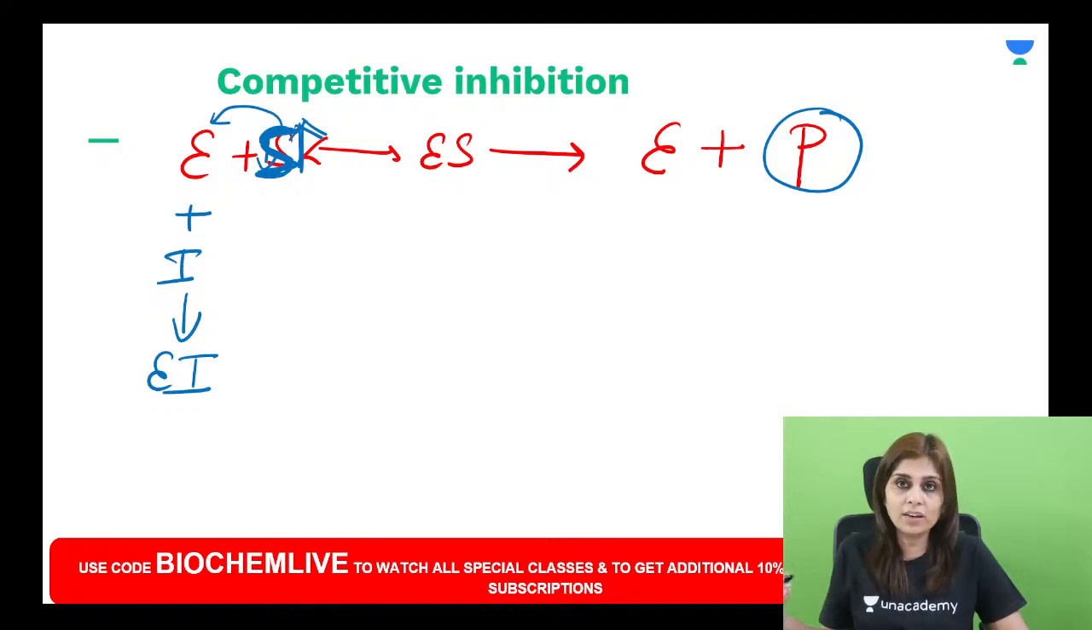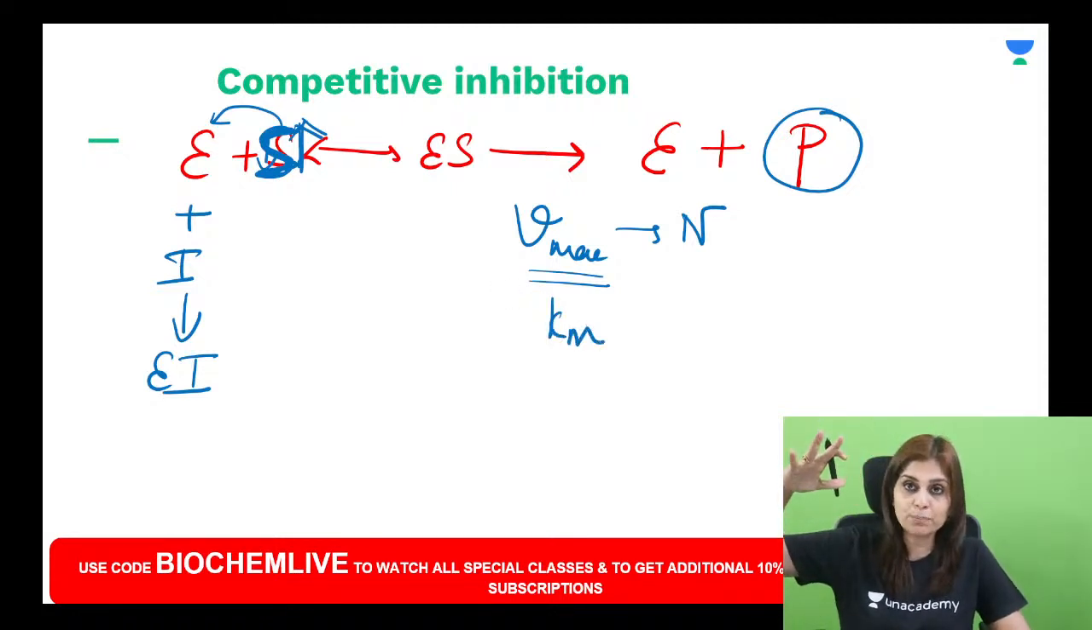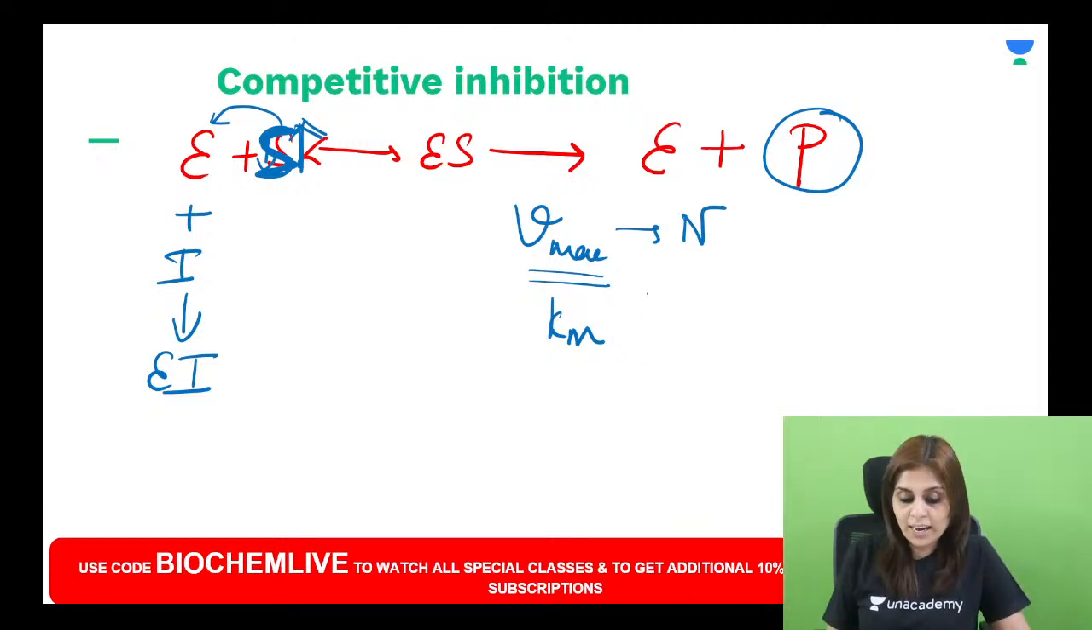If you can overcome the inhibition, tell me what will happen to Vmax. Vmax will remain unaltered. But to reach that Vmax, you had to increase the substrate concentration, right? So what happens to Km? Km is the substrate concentration at half maximal velocity. Because you had to increase the substrate concentration here, Km is increased.